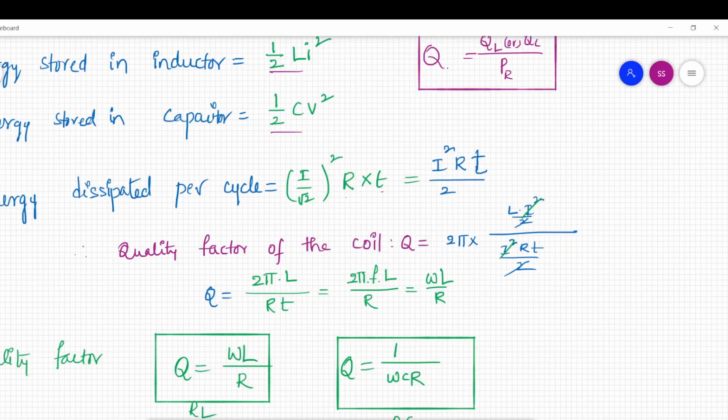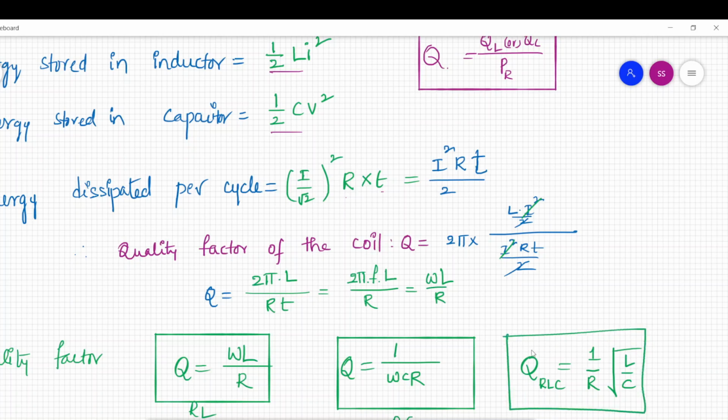So for series RLC circuit, the quality factor is equal to 1 by R root L by C. Okay, remember this expression. Quality factor for series RLC circuit is 1 by R root L by C. So this is for series RL circuit, this is for series RC circuit, this is for series RLC circuit. For parallel RLC circuit, the quality factor will be the inverse of these values.